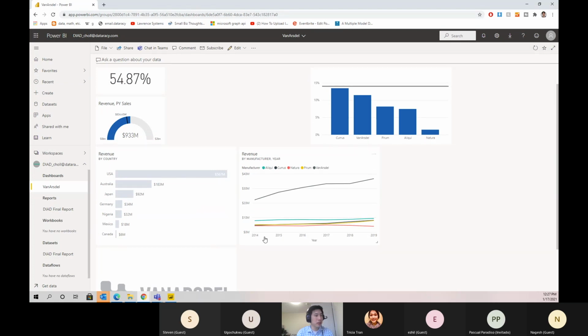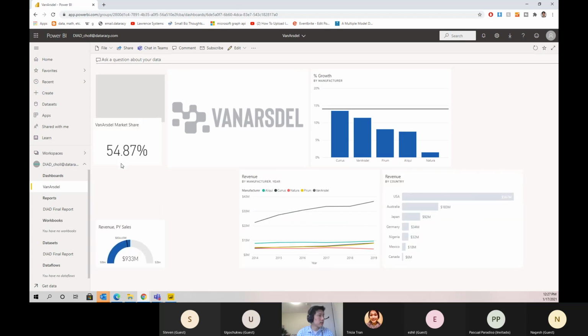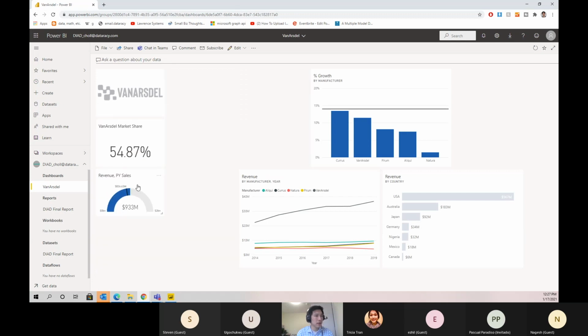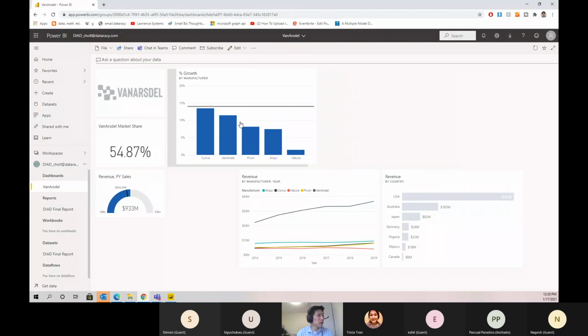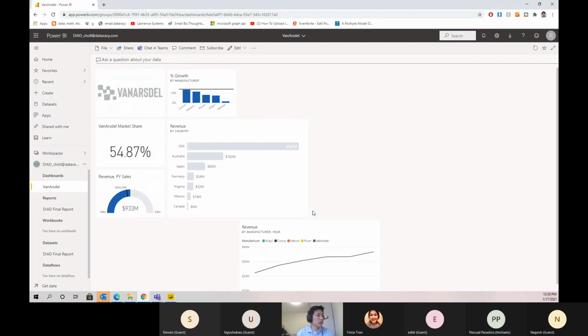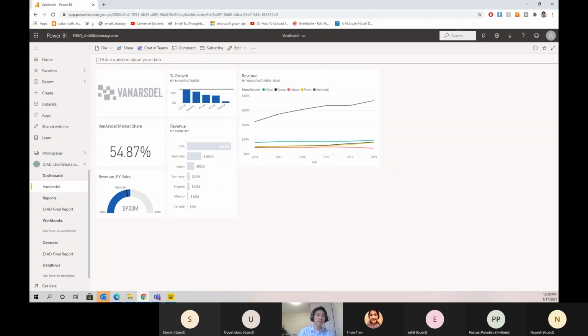So let's rearrange the tiles such that it looks kind of like this. I'm going to drag this down here, drag this here. Just like so.